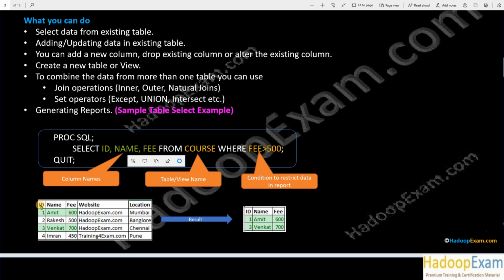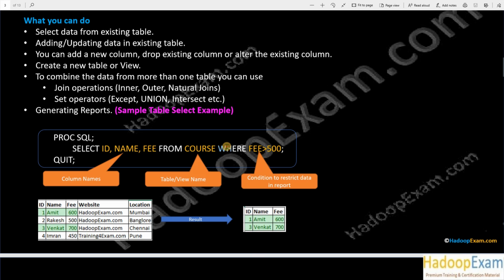So ID, name and fee, these 3 columns would be selected from this course table, the name of the table is course here, and the where condition is fee greater than 500. So only this record marked in green satisfies the condition, so it would be returned as output. You can see only 3 columns would be returned over here, and only rows which satisfy this condition.